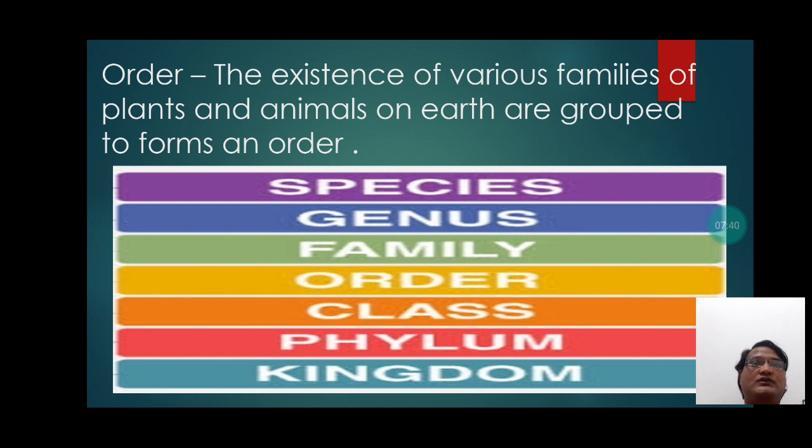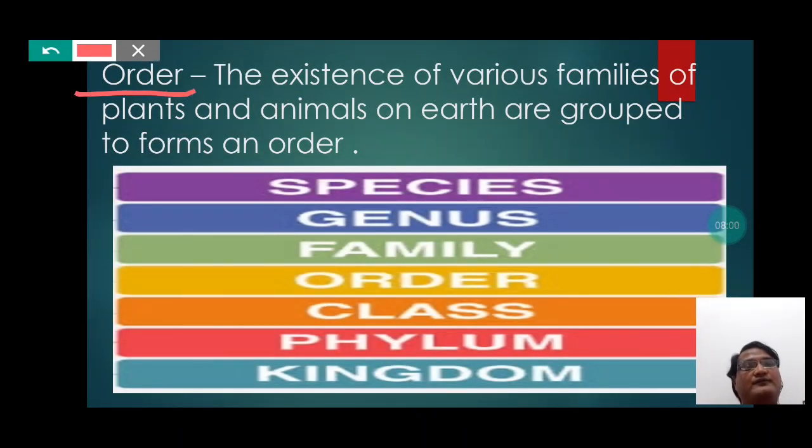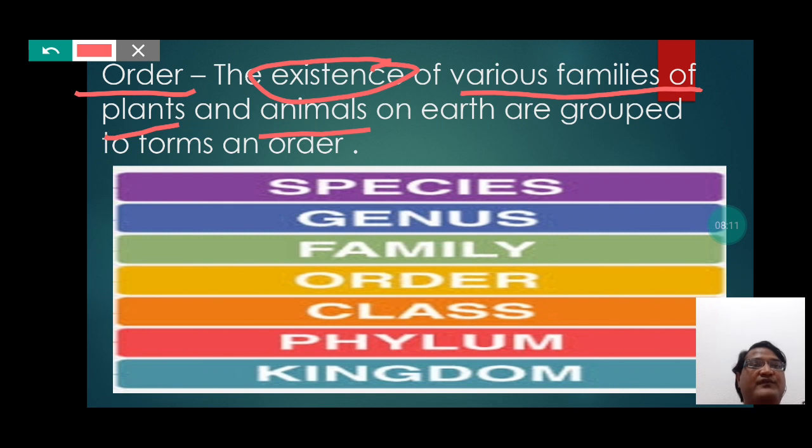Order. The existence of various families of plants and animals on earth are grouped to form an order. So students, order is actually the existence or the presence of various families of plants and animals which are present on earth, and which are grouped to form an order.